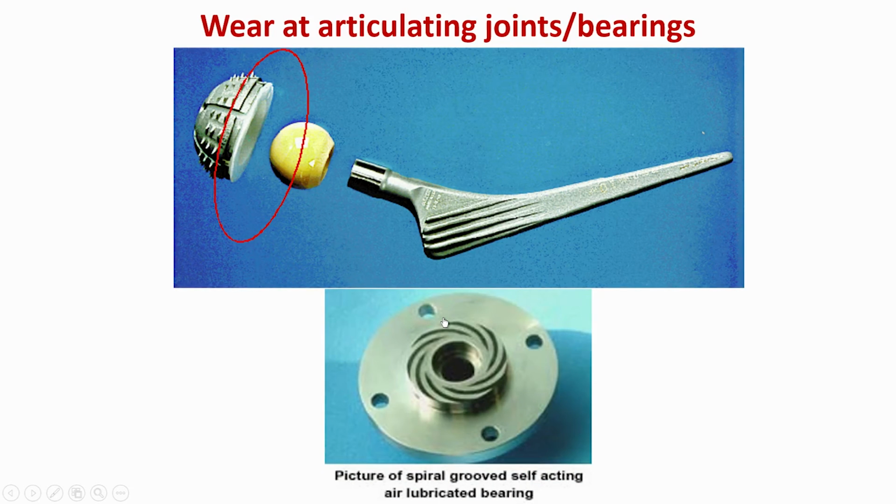This is a much closer view of the total hip replacement that I mentioned before. You can see this is a titanium stem or stainless steel stem.